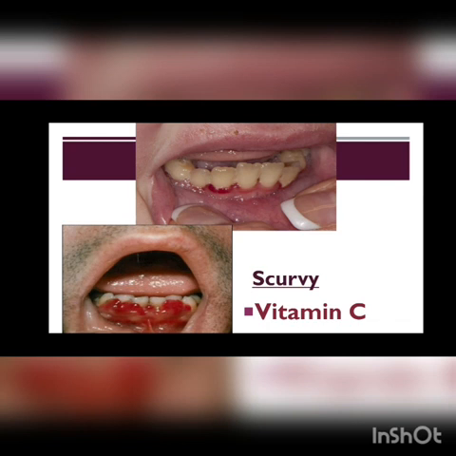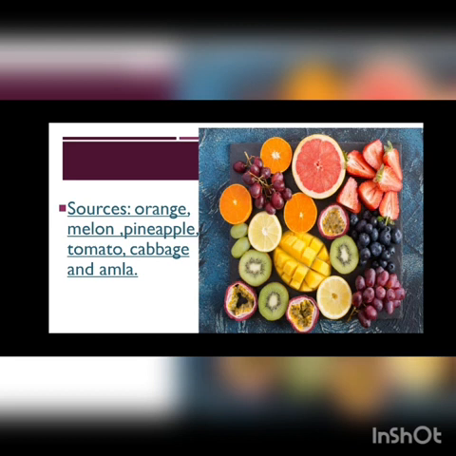We can overcome this disease by including these foods in our diet, that is orange, melon, pineapple, tomato, cabbage and amla. They are all very rich in vitamin C.